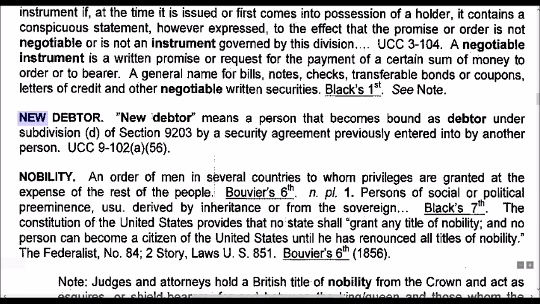New debtor. New debtor means a person which becomes bound as debtor under subdivision D of section 9-203 by a security agreement previously entered into by another person. UCC